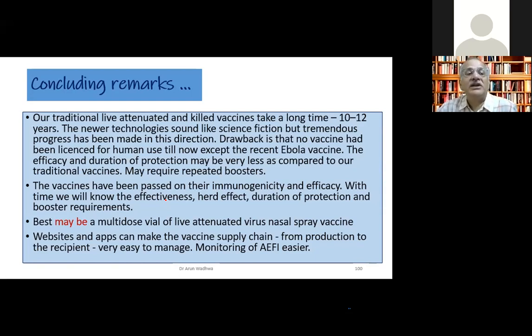And I would imagine the best vaccine would be a multi-dose vial of a live attenuated vaccine, given as a nasal spray. It will be much easier to give. It will give you local immunity in the nose, and once you have local immunity in the nose, the transmission of the disease is also less. And obviously, if you can make a multi-dose vial, just stand everybody in a line and everybody can be given one puff in each nostril and you're done with it.